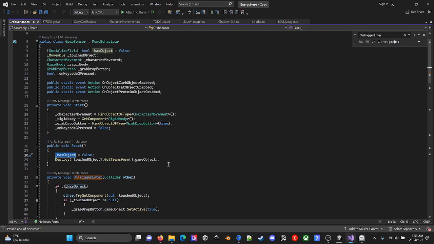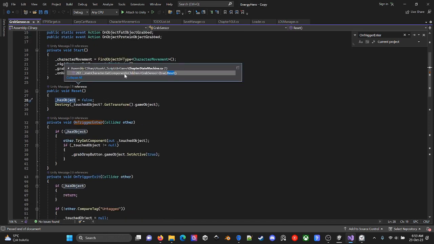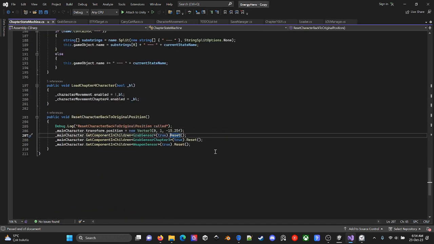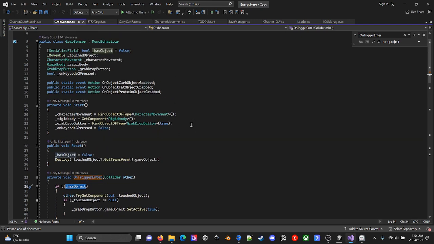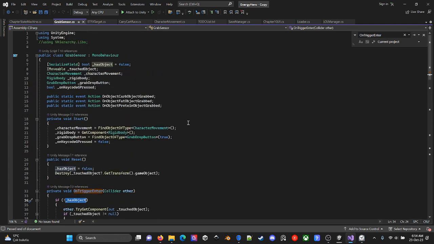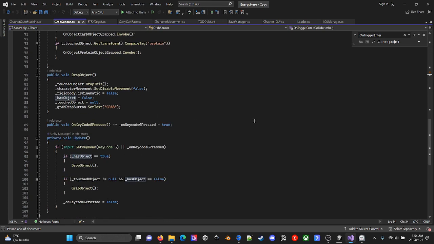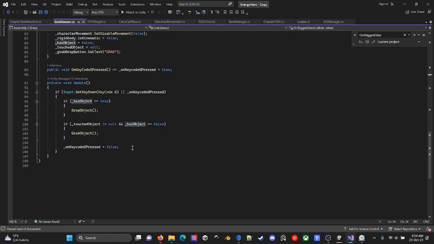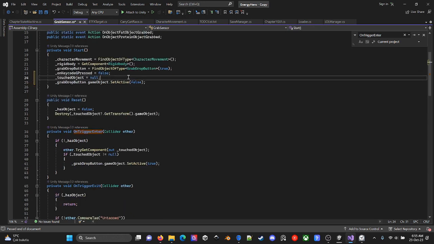Okay, what was the logic in here? If has object, what does has object mean? Reset scroll one, reset character back to original position. Okay, so if the grab sensor does not have an object, grab object is true. Grab drop object, grab object, has object, drop object. The object is false, touched object is null. Okay, on the start condition, touched object should be null and grab drop button object should be false.